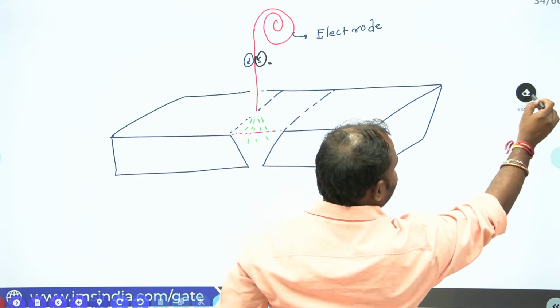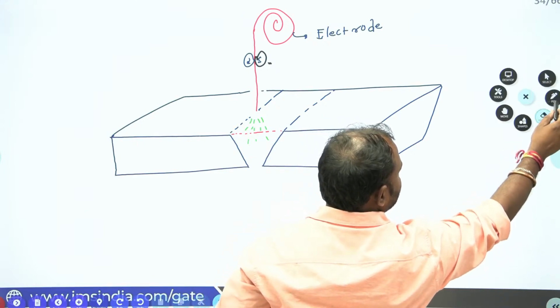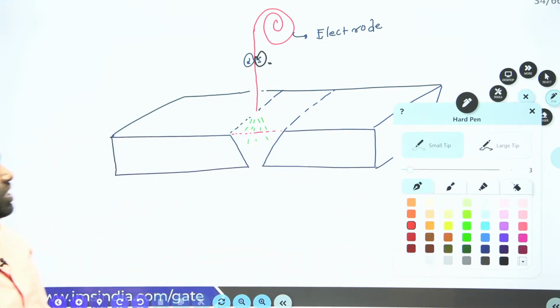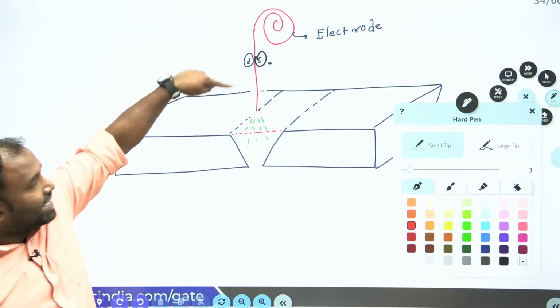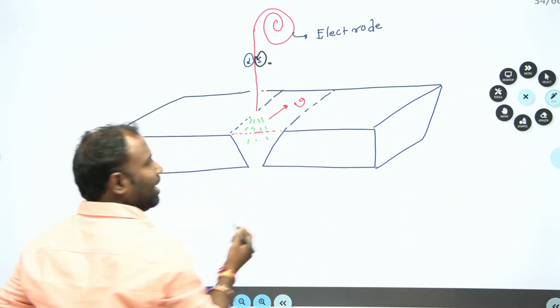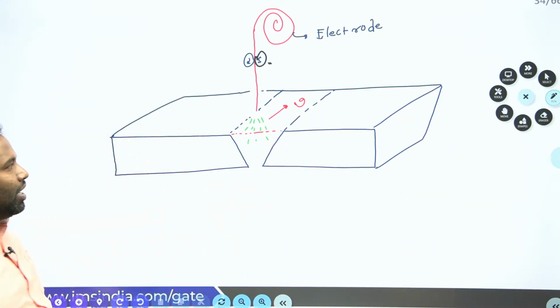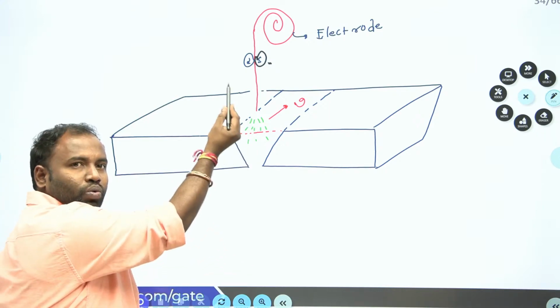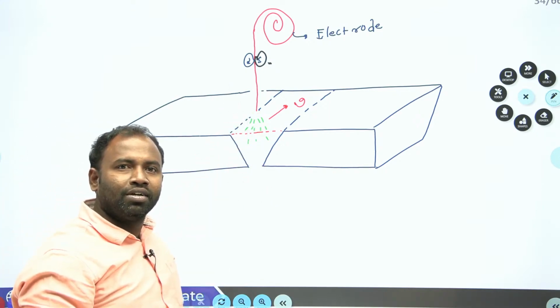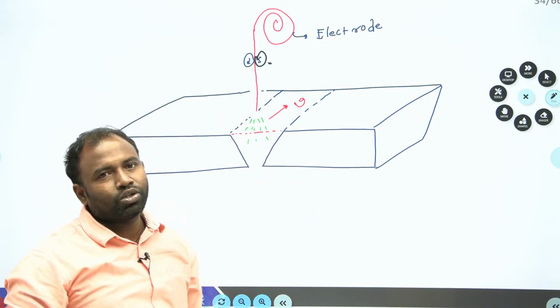They are using some parameters: how much feed rate they gave, what is the welding speed they gave, what current is used, what voltage is used for this process, and thermal efficiency is also given.